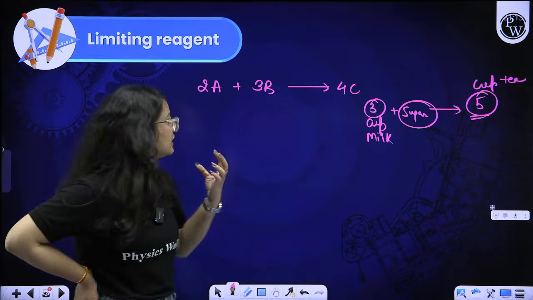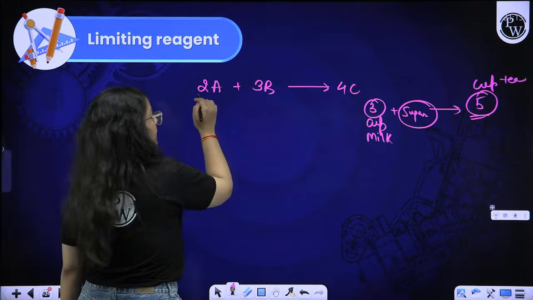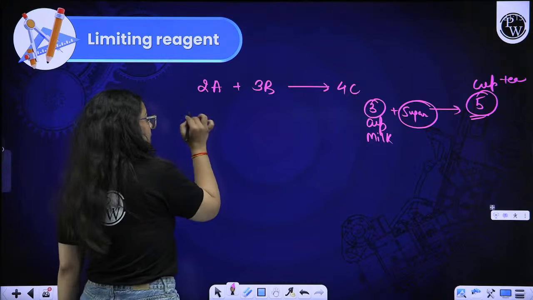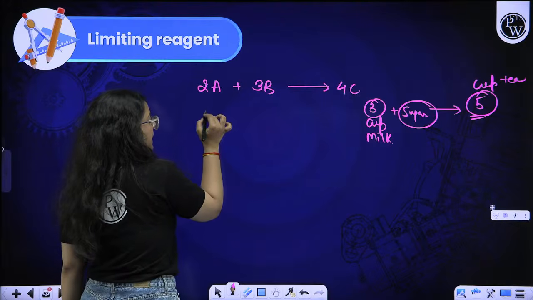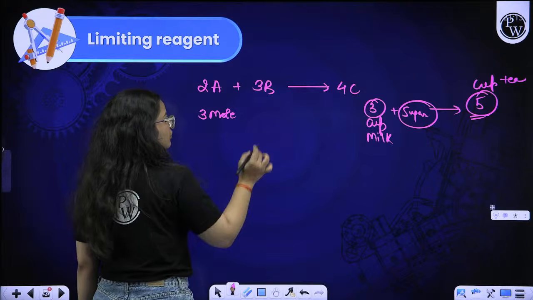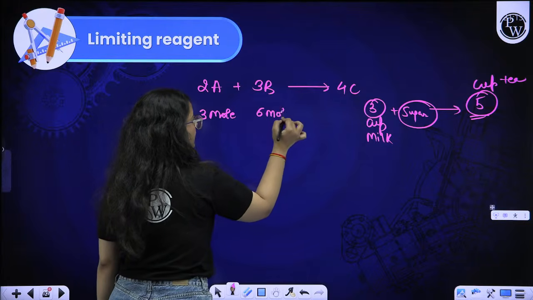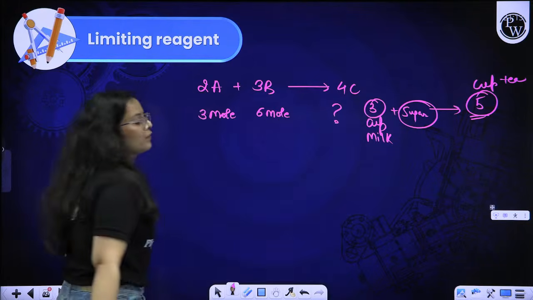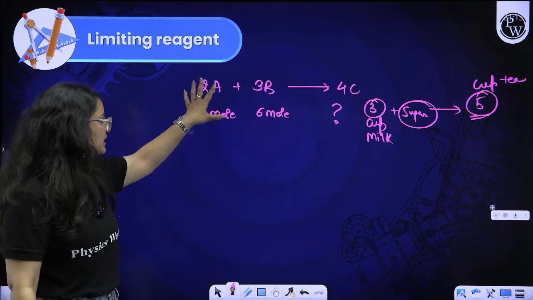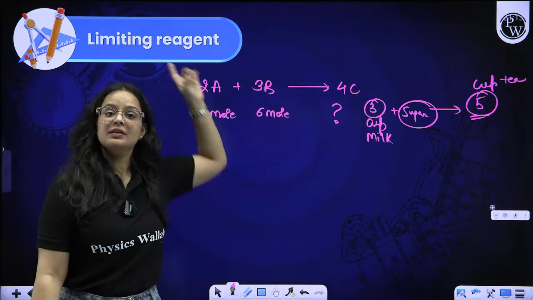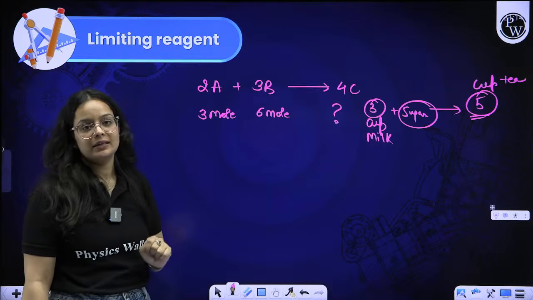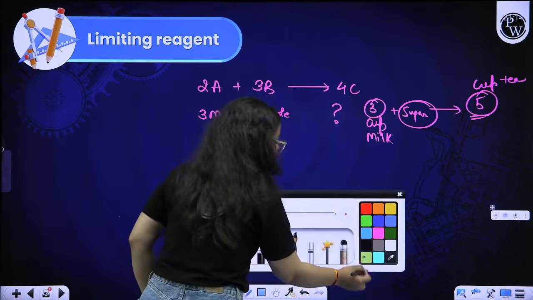On a similar basis, let us suppose 2A plus 3B give rise to 4C. And in the question they are giving you that we are having 3 mole of A, we are having 6 mole of B, then tell how much mole of C is produced. Both the reactants are given to you, beta. If only a single one is given, you can easily link them just like the previous method that I told you. But since over here both the reactants are given to you, you have to find out the limiting reagent.